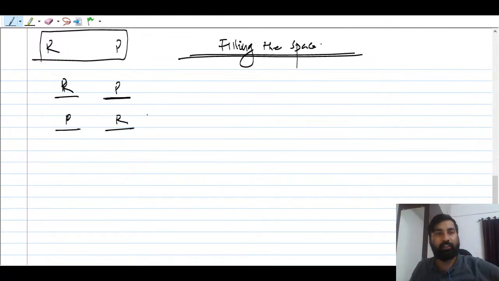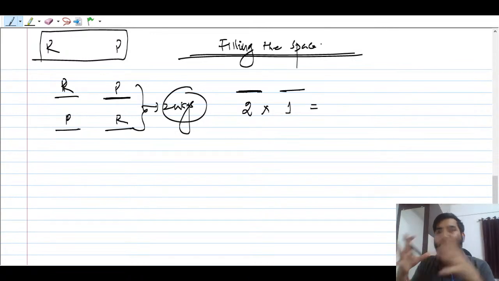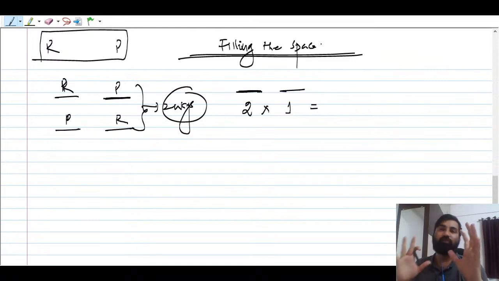There are two ways to fill this space, since there are two people. Now only one friend is remaining, and now you are going to multiply that. Why we multiply, and when we are going to add, we will talk about later. Those are known as principles of counting, like multiplication and addition. I will tell you, don't worry.